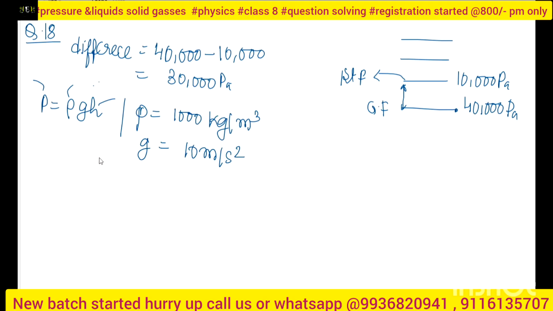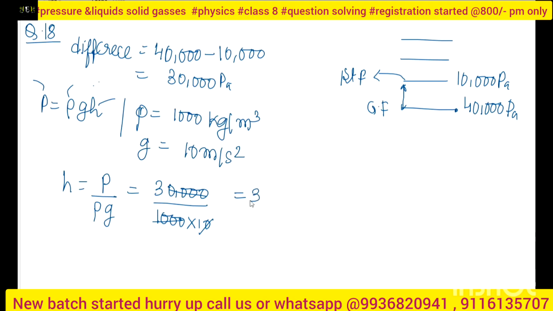So what height will I get? Height I will get is P upon rho g. So it will be how much? 30,000 upon 1000 into 10. So 4 zeros will be cut, and I will have only 3 meter. Okay, so my required height is 3 meter.